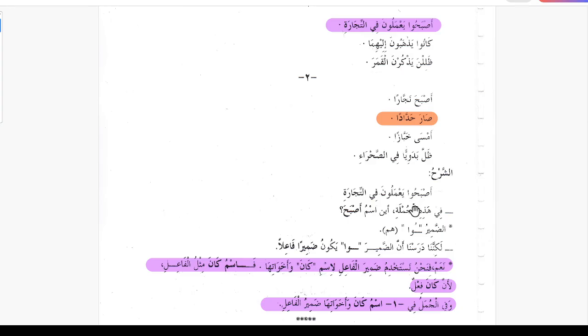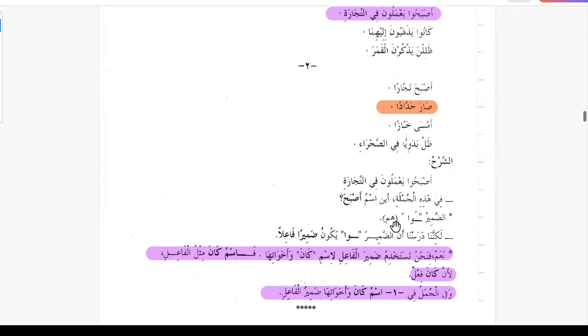But here for kana and its sisters, this pronoun waw becomes ismu kana or ismu of the sisters of kana. So ad-damir waw is ismu asbaha. So in these examples, waw is the ismu asbaha.